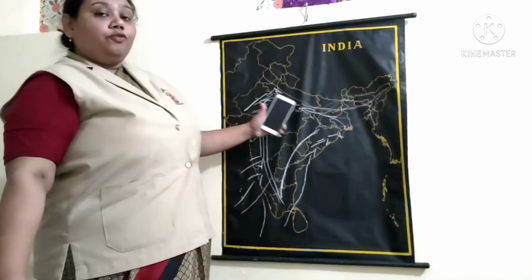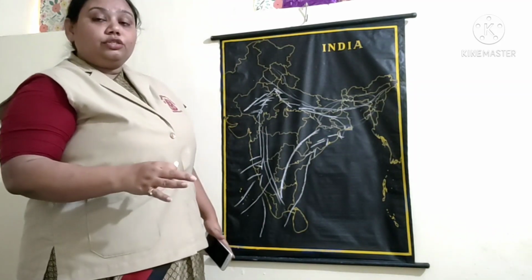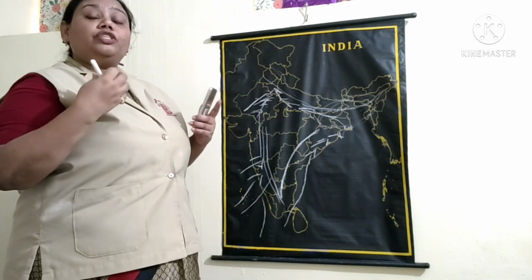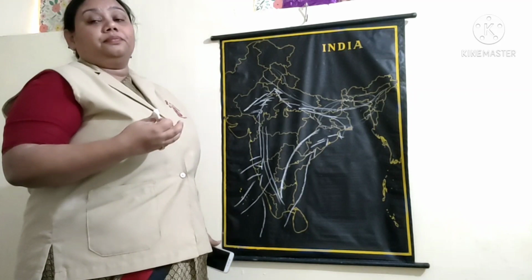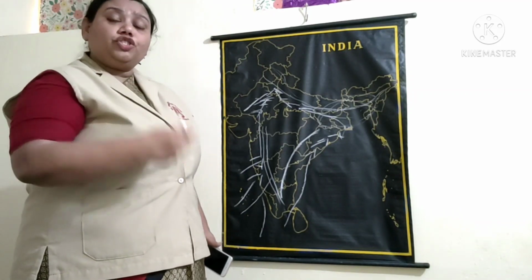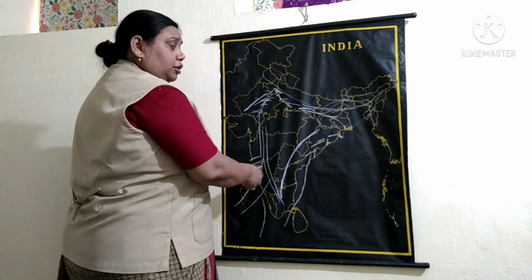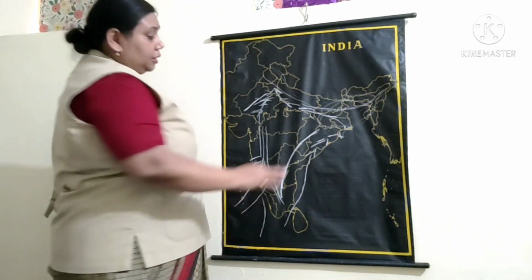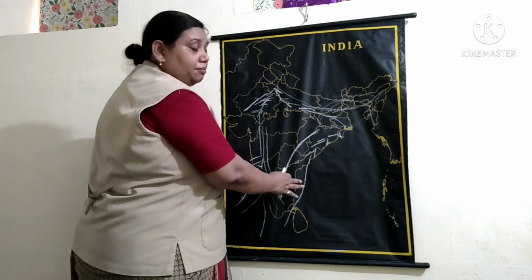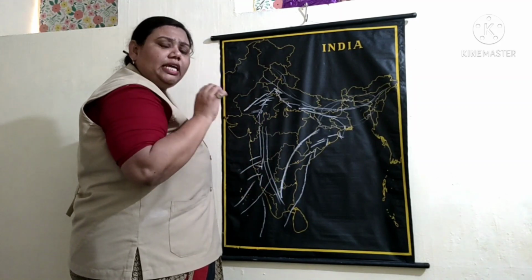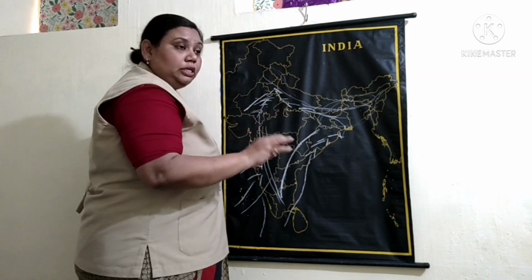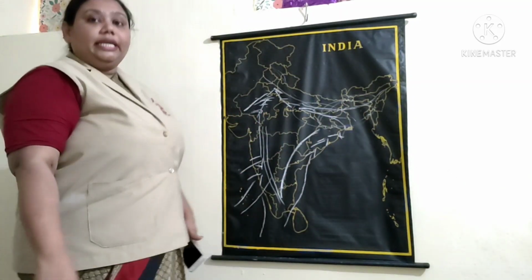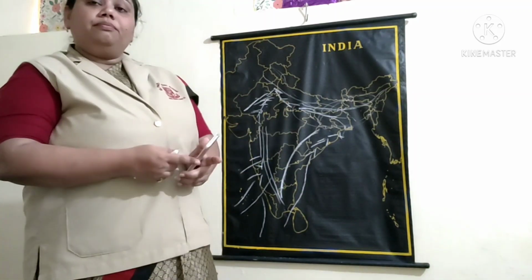So we find that in the monsoon the western winds, which are laden with water content, moisture content, give rainfall to the western and the northern part of India. The eastern part, the southeastern part, does not get rainfall or gets very little rainfall in the monsoon season. Maximum rainfall is given to the northeastern part of India.